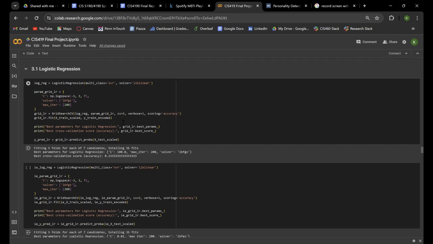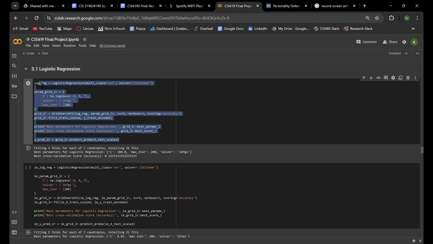So you can see on the first dataset where we try to predict all 4 features of the MBTI, we can achieve a cross-validation score of 0.233 or 23.3%, which admittedly is not incredibly high, but considering that if you were to take a random stab at an MBTI, there are 16 of them, you would have roughly a 6% chance of getting it correct. We think it is a statistically significant result.